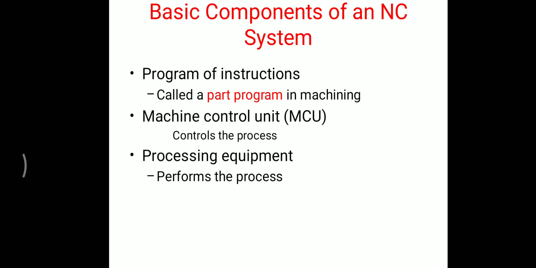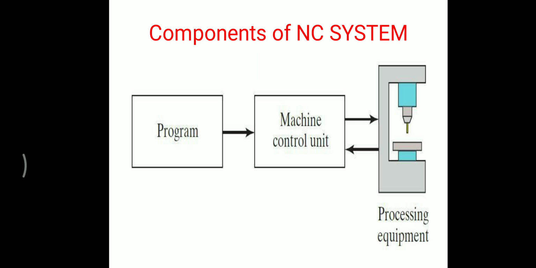So what are the basic components of the NC system? The basic components of an NC system are the part program or software, the machine control unit, and the processing equipment, which is known as the machine tool. So: program, machine control unit and processing equipment.